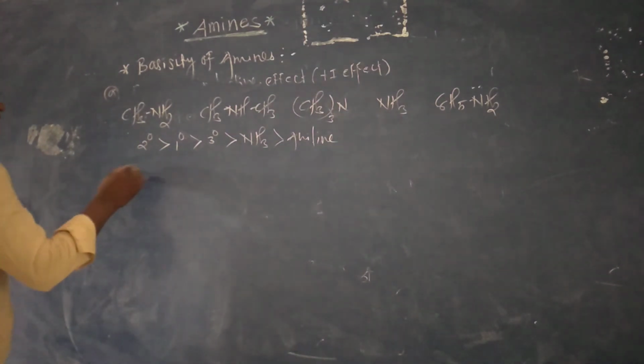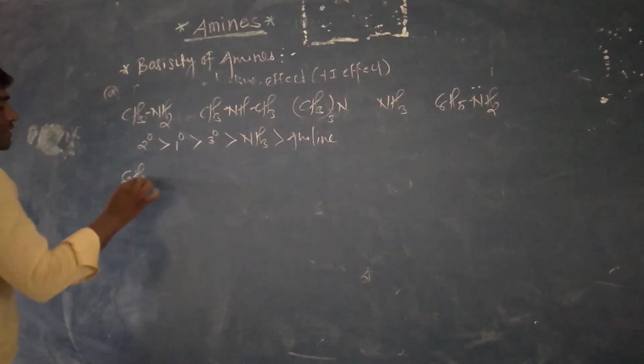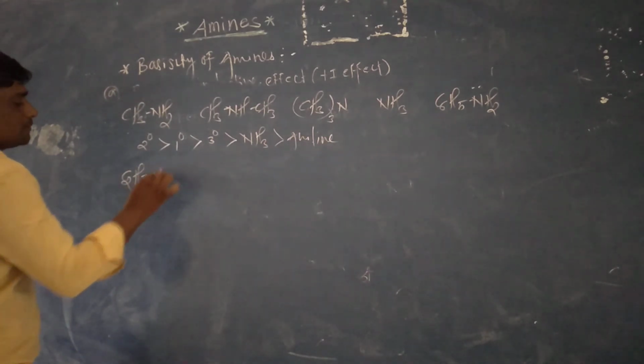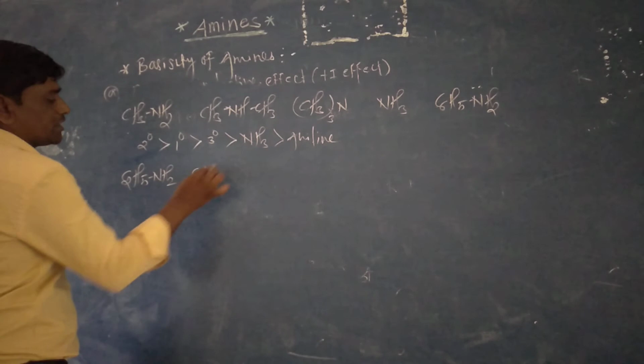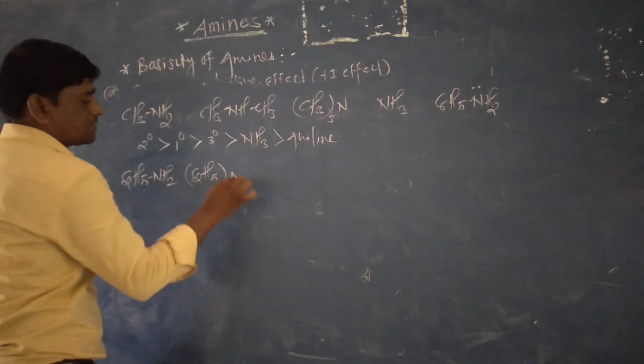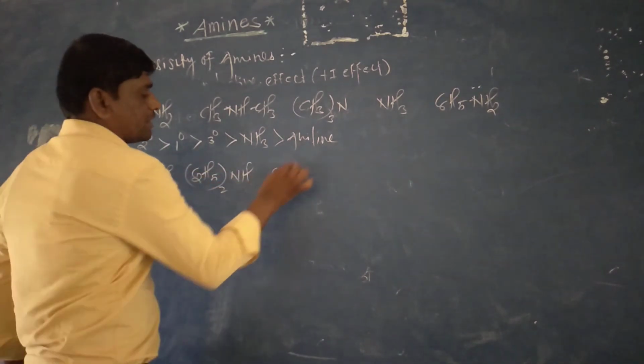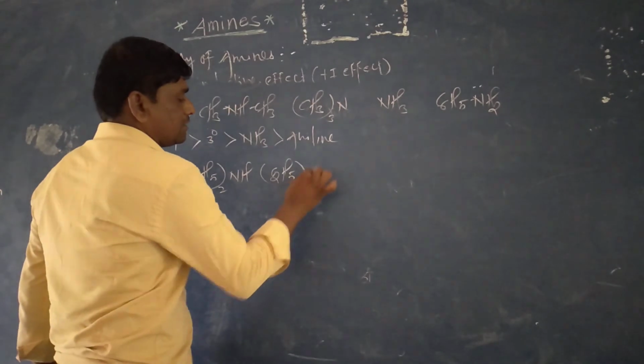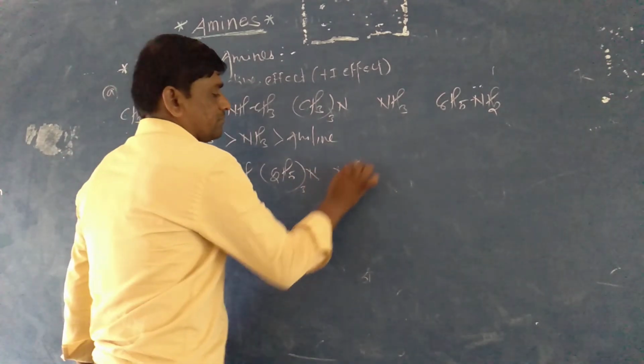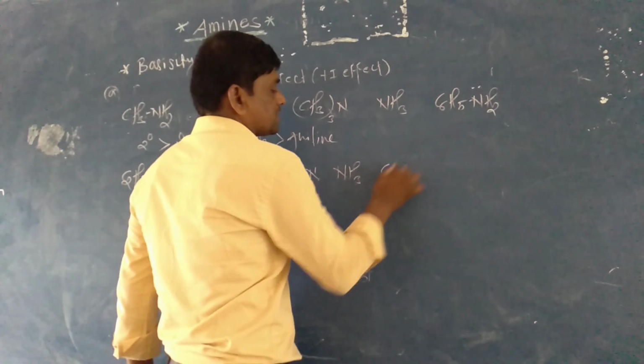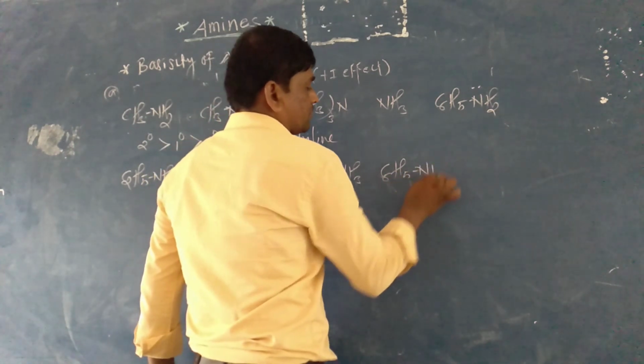Then we want to take another example with the ethyl group: C2H5NH2, (C2H5)2NH, (C2H5)3N, NH3, and then C6H5NH2.